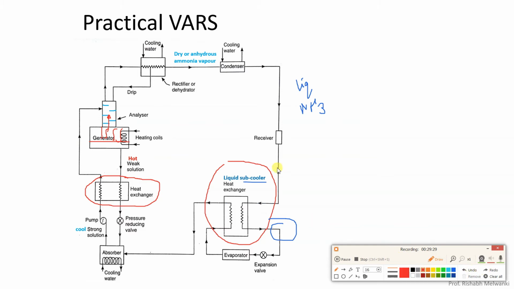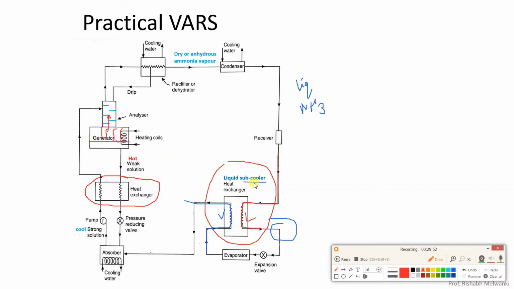Okay, I'll show you that by red color. So this is the exit of the condenser. It will be at higher temperature, whereas if you see this exit of the evaporator, it will be at low temperature. Here we have vapor, here we have liquid. So that is why this is called a liquid vapor heat exchanger.